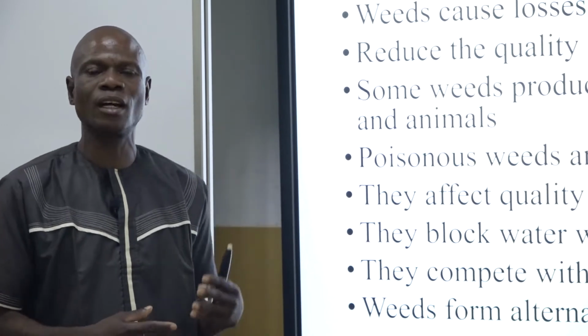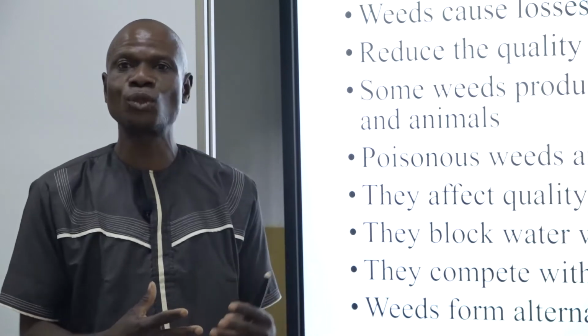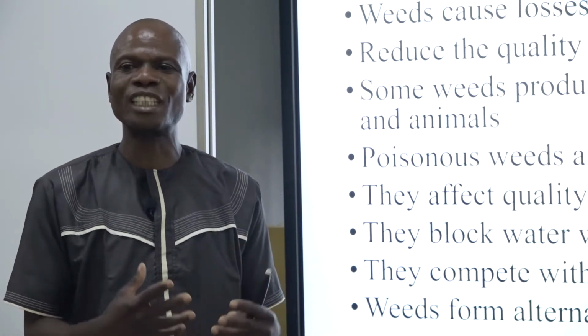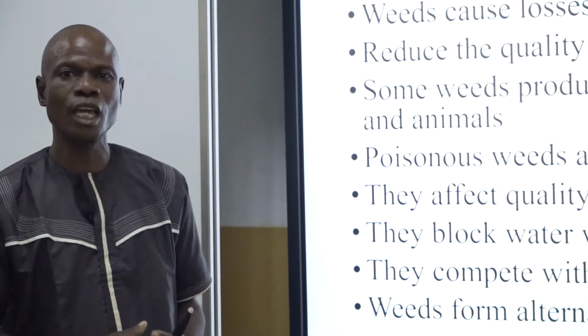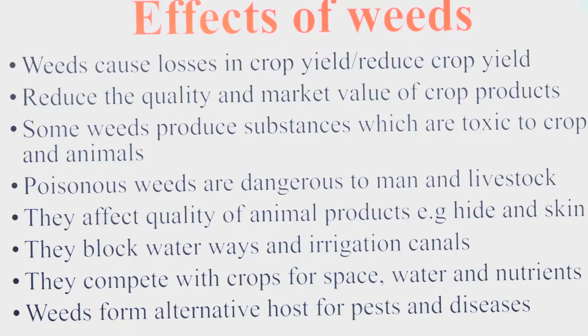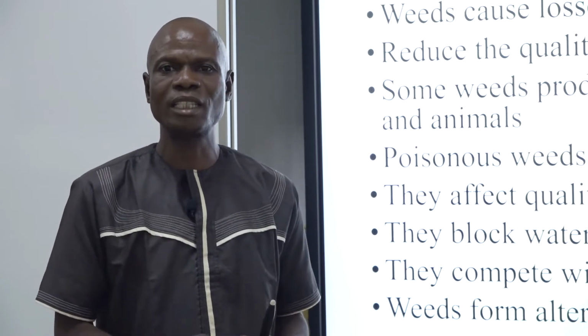Because in the other lessons last week we discussed that weeds serve as food to mankind. And if you take some poisonous ones, definitely it becomes a problem in your system. So also the livestock. Weeds affect quality of animal products, e.g. hide and skin. Because there are some insects that hide in these weeds, let's say the tick.